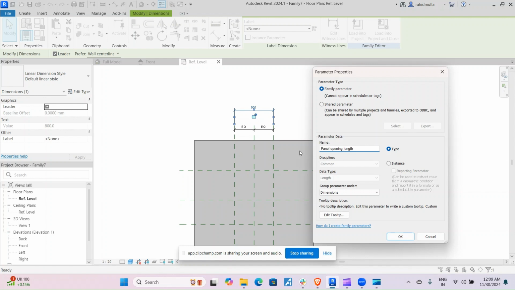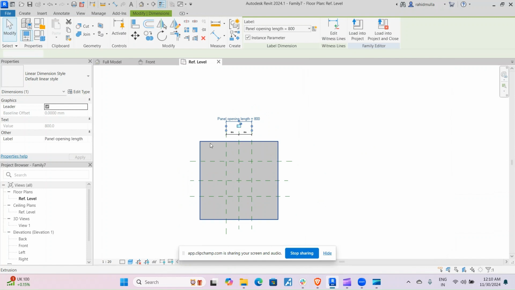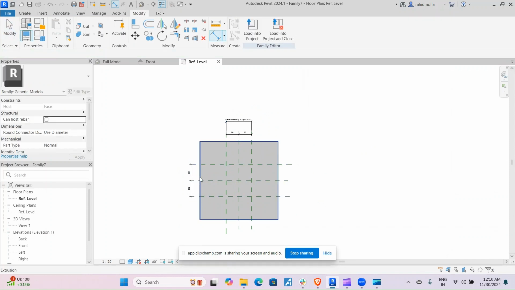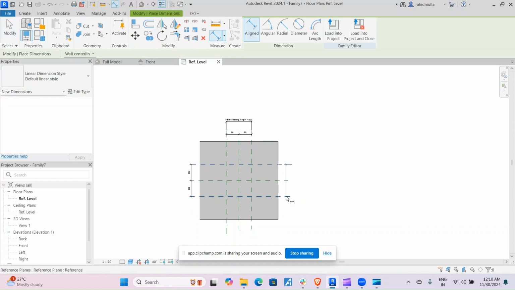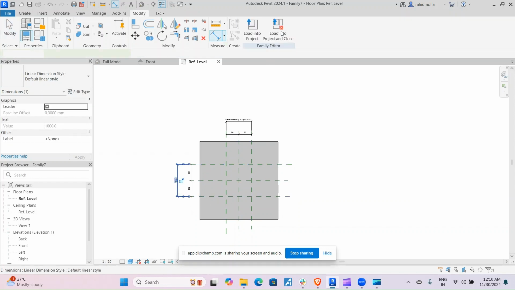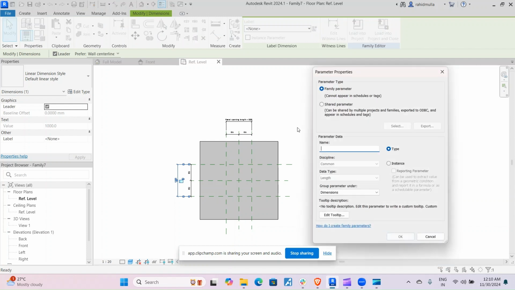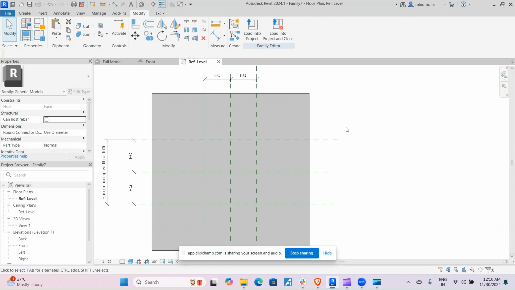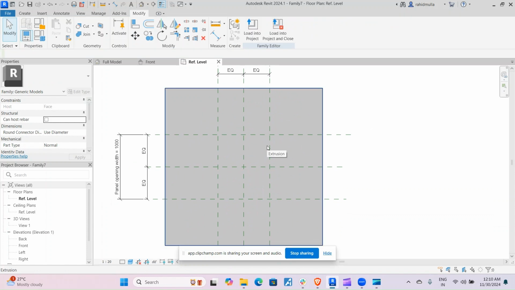Panel opening length, give this as instance parameter, and then here again it will be instance parameter. Give this as panel opening width, panel opening width. Give this as instance parameter again. And now our skeleton is ready, our reference lines are ready.